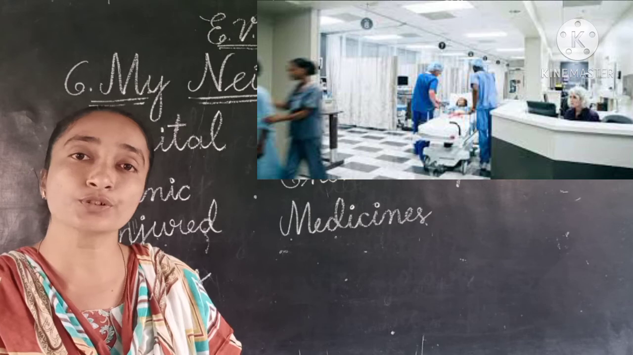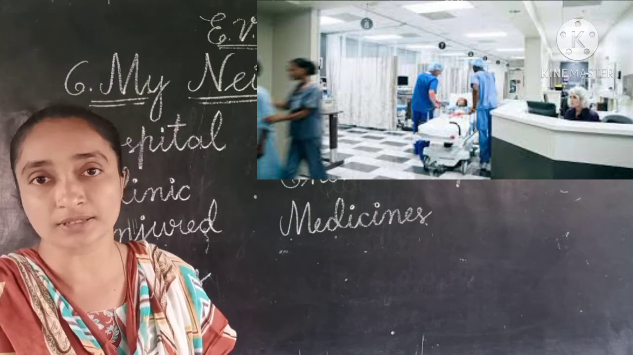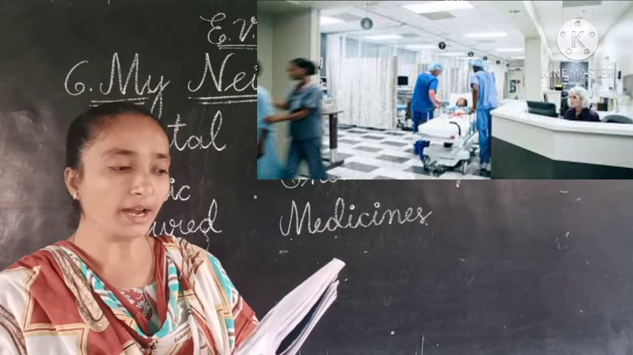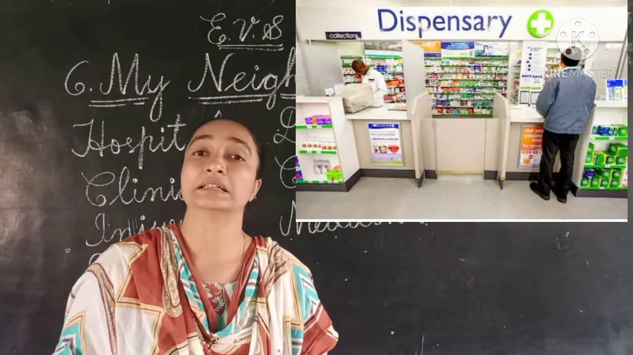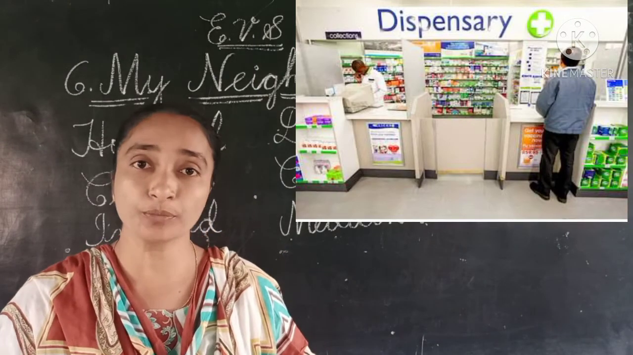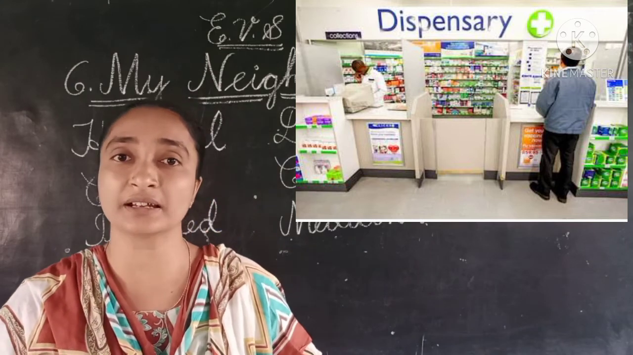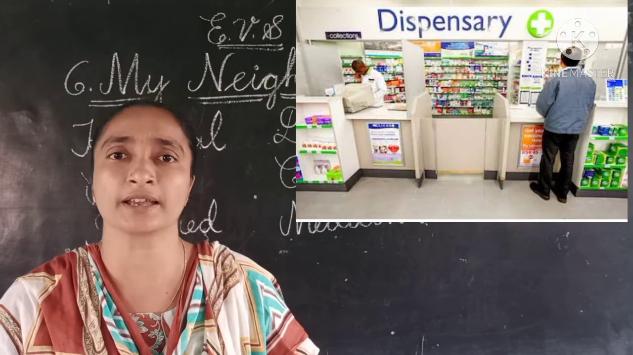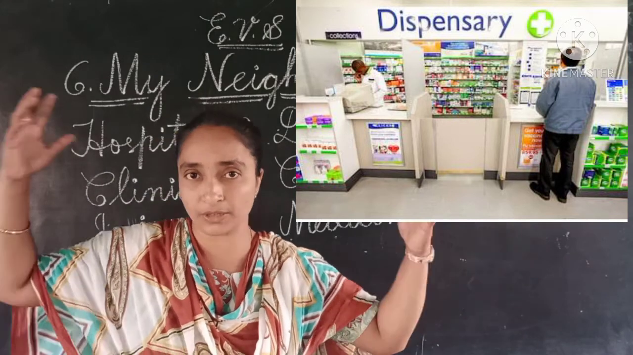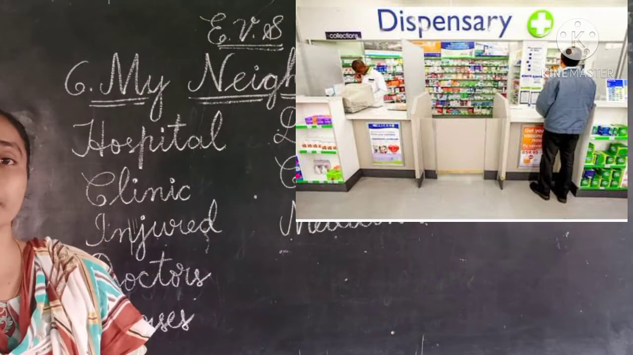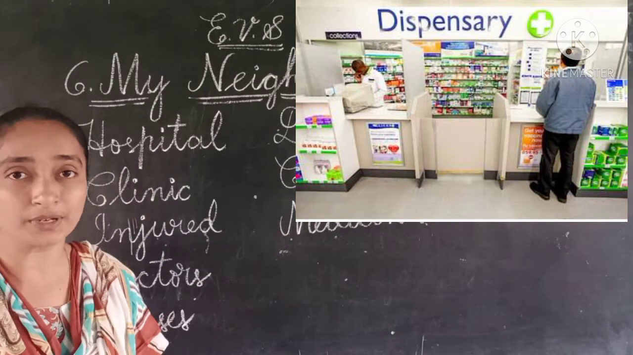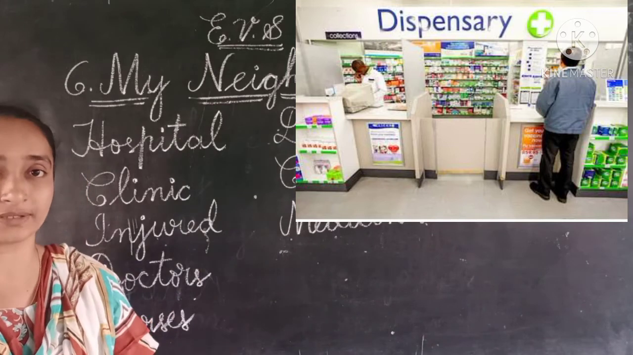In the hospital, who takes care of them? There are doctors and nurses. And some neighborhoods will have a dispensary. Do you know, children, what we mean by dispensaries? Clinics and dispensaries are smaller than a hospital. A hospital is a very huge building, and the clinics and dispensaries are the smaller ones.